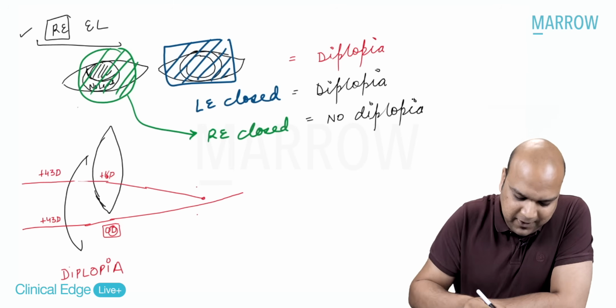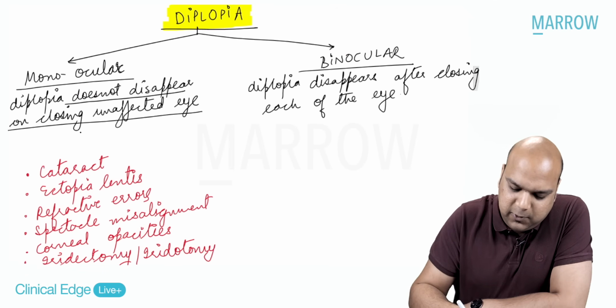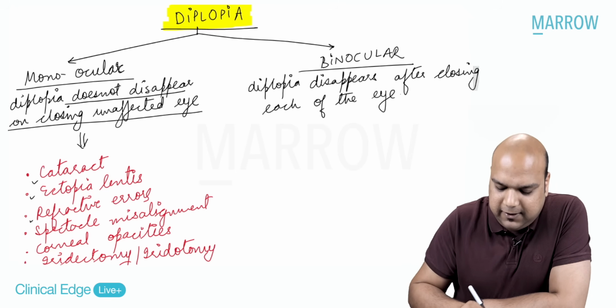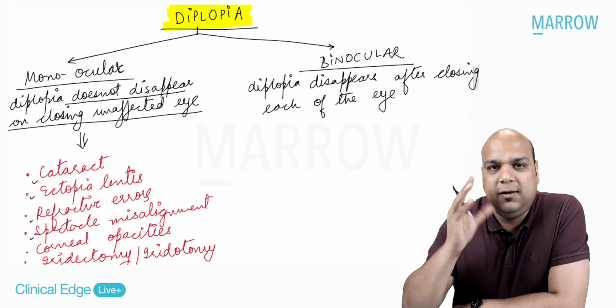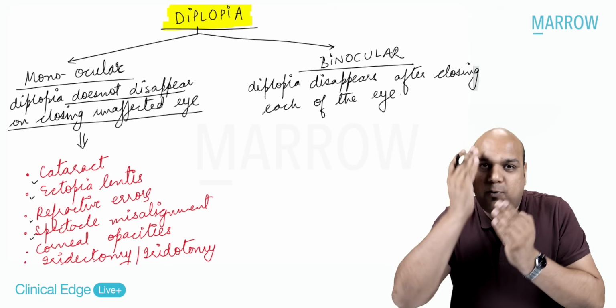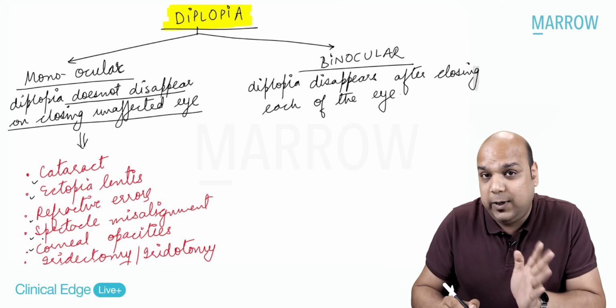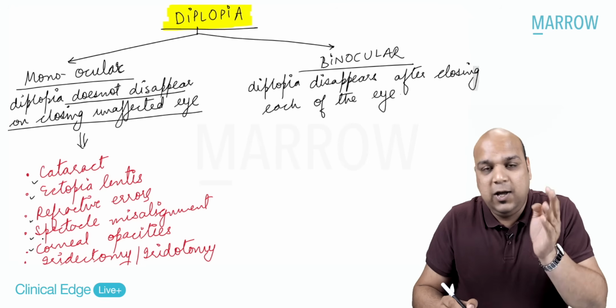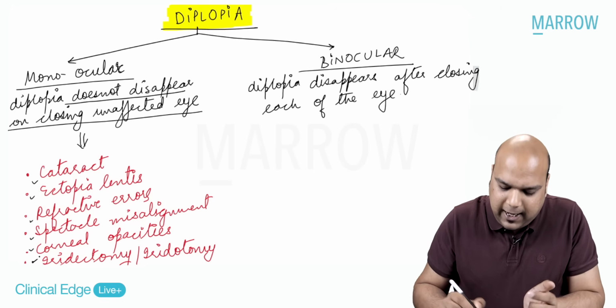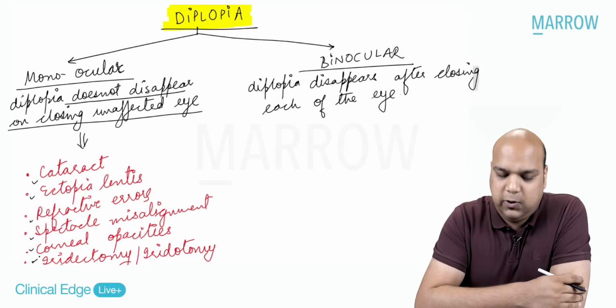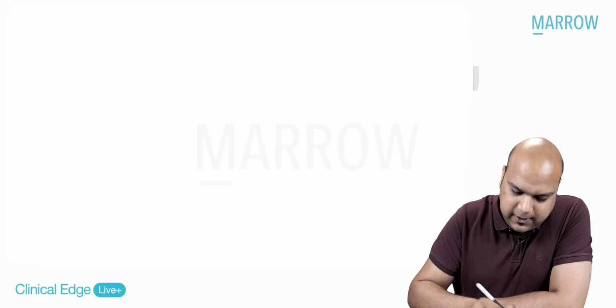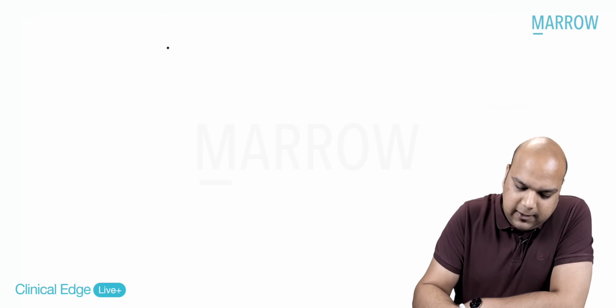Now, what are the causes of monocular diplopia listed for you? Cataract, ectopia lentis, refractive errors, or spectacle misalignment. A lot of times the spectacle is going up or down, the center is not matching. Corneal opacity: whichever eye will have the corneal opacity will have monocular diplopia, or iridectomy or iridotomy. Do you understand iridectomy or iridotomy? I hope yes. If not, then let me again draw a diagram for you.